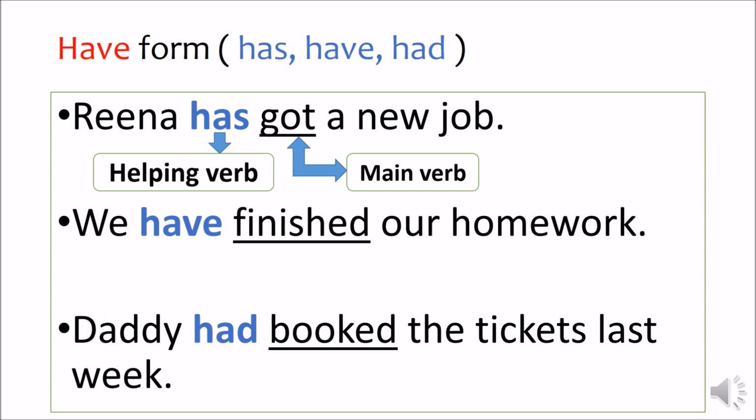Daddy had booked the tickets last week. In this sentence, booked is the main verb. Had is the helping verb. So, children, we use the word had in the past tense form. So, had is a past form.